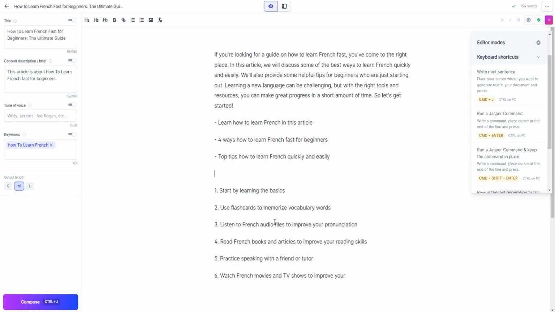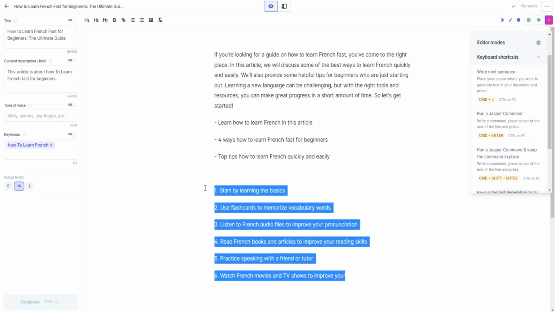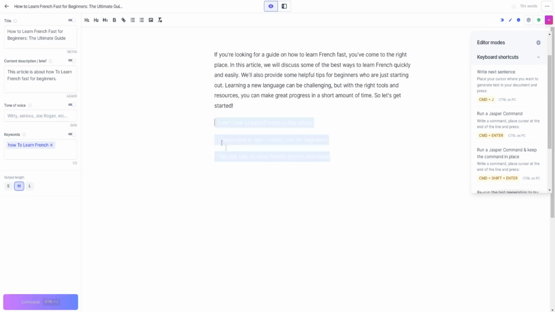So start by learning the basics, use flashcards to memorize vocabulary words, listen to French audio files to improve your punctuation.